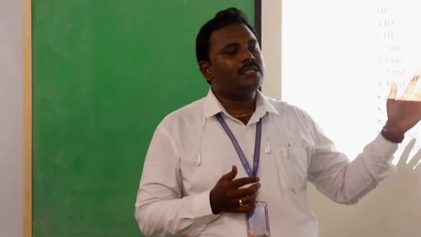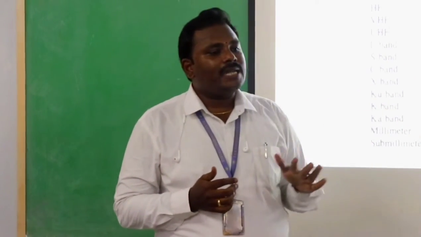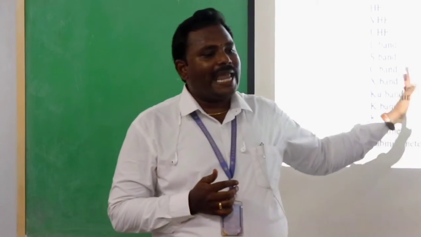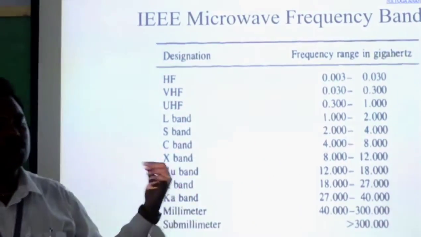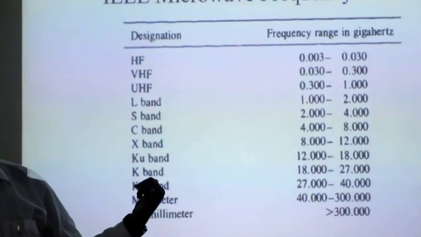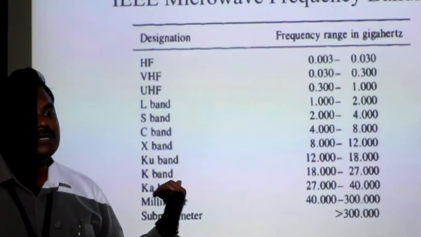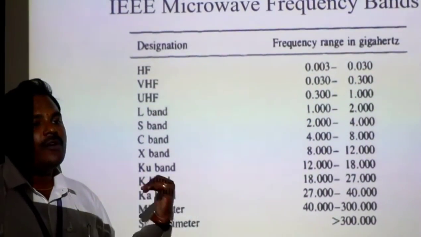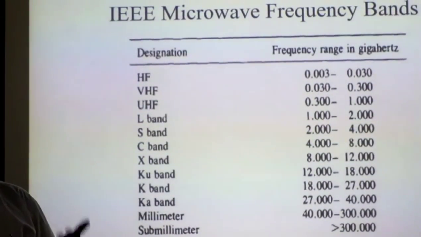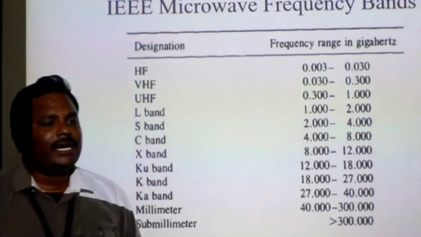S band, the frequency range is 2 gigahertz to 4 gigahertz, and C band, the frequency range is 4 gigahertz to 8 gigahertz, and X band, the frequency range is 8 gigahertz to 12 gigahertz. Ku band, the frequency range is 12 gigahertz to 18 gigahertz, and K band frequency range is 18 gigahertz to 27 gigahertz. Ka band, the frequency range is 27 gigahertz to 40 gigahertz, and millimeter, the frequency range is 40 gigahertz to 300 gigahertz, and finally sub-millimeter, this is greater than 300 gigahertz. So these are the microwave frequency bands.